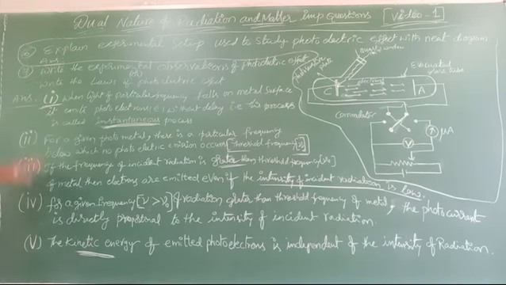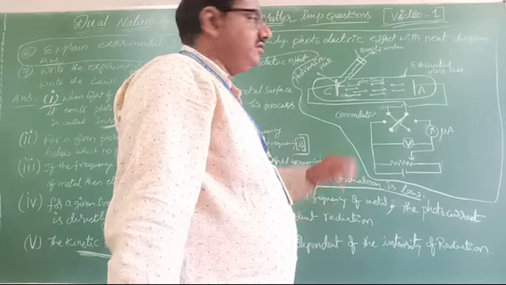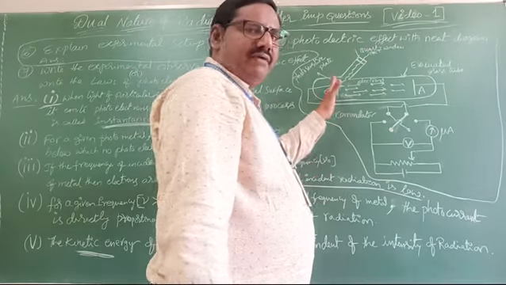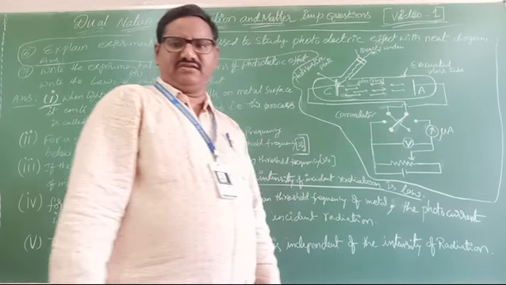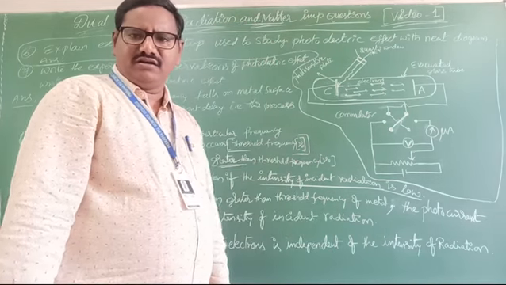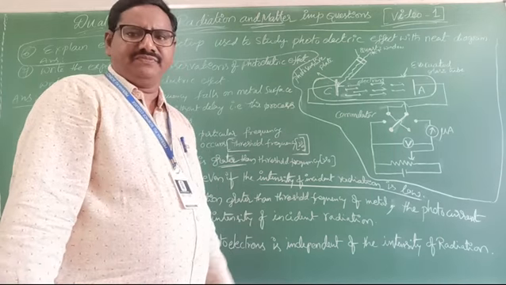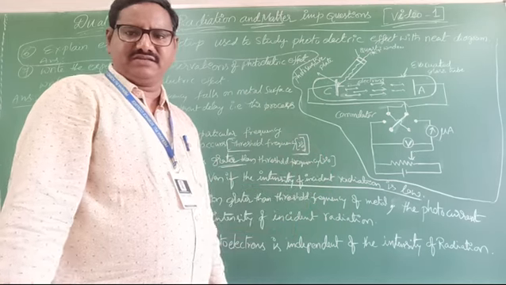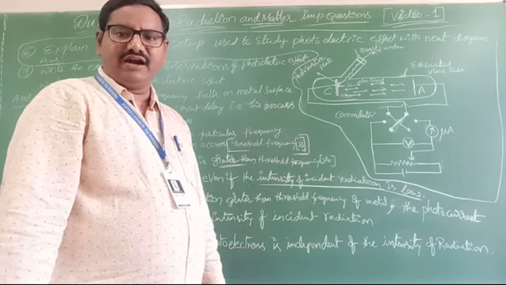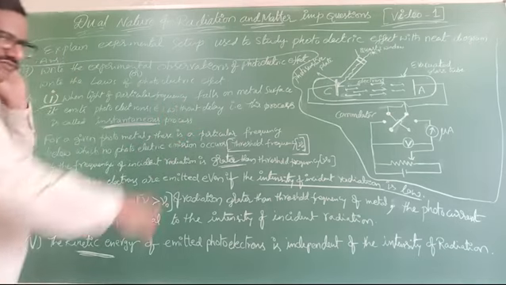The first observation we saw is very simple. When light falls on a metal surface, electrons are ejected immediately. Immediately, electrons are ejected from the metal surface. That means this process is called an instantaneous process. That is the first observation we have from the experiment.